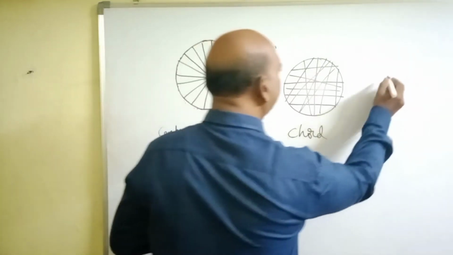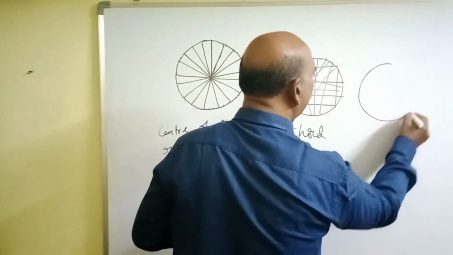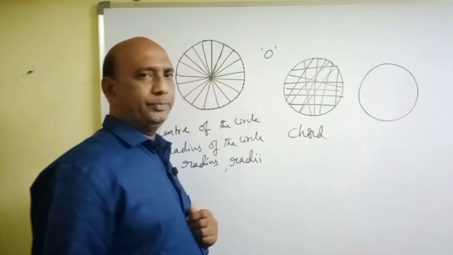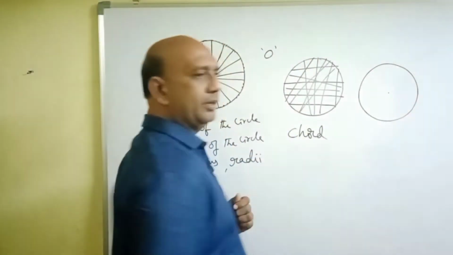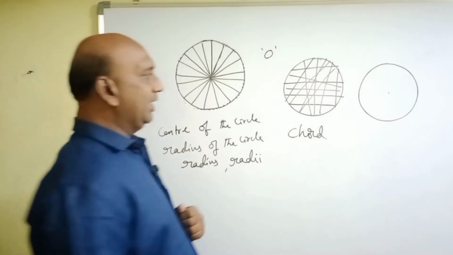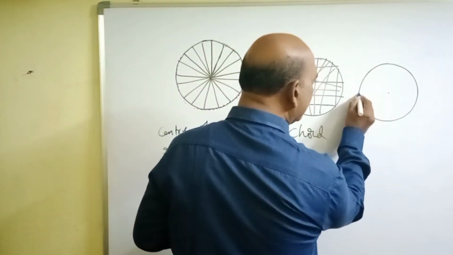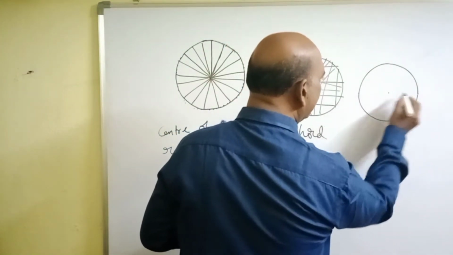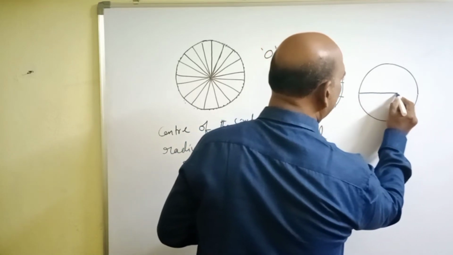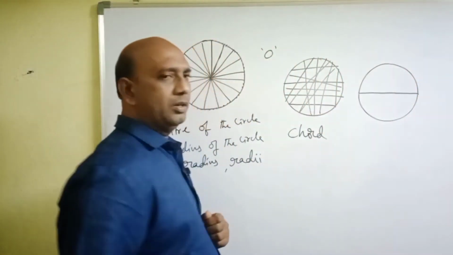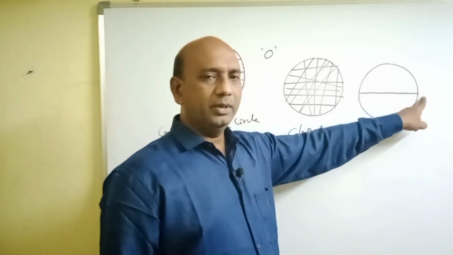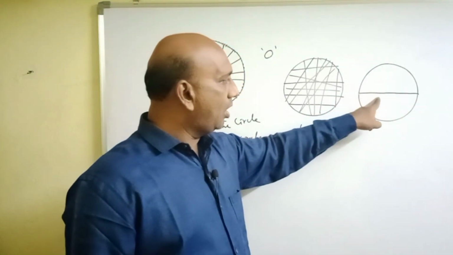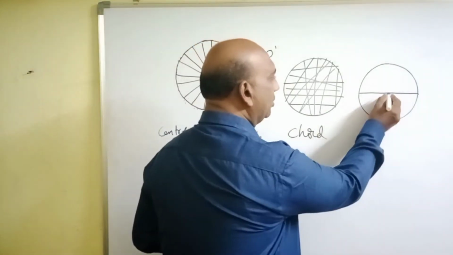After that, this is the circle and this is the center of the circle. Let us join any 2 points, from this point to this point. So, this is also a chord. That means we joined from this point to this point, but here this chord passes through the center of the circle.